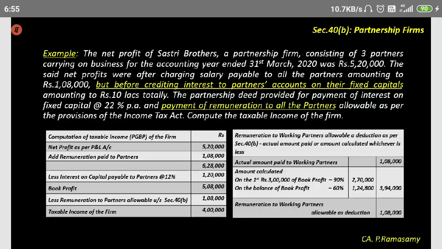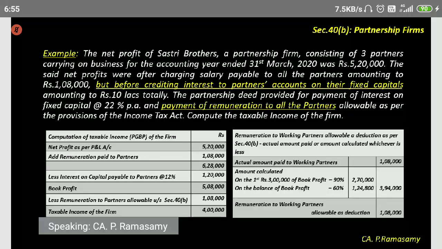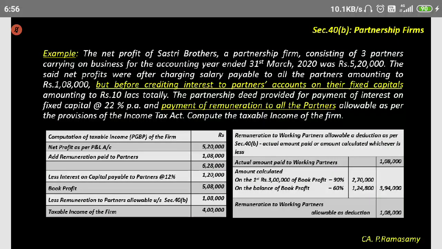Anybody, any doubt in this? Anybody who does not understand can ask. This is a very, very simple example. There's every possibility that they can ask for a partnership firm computation of income under PGBP.